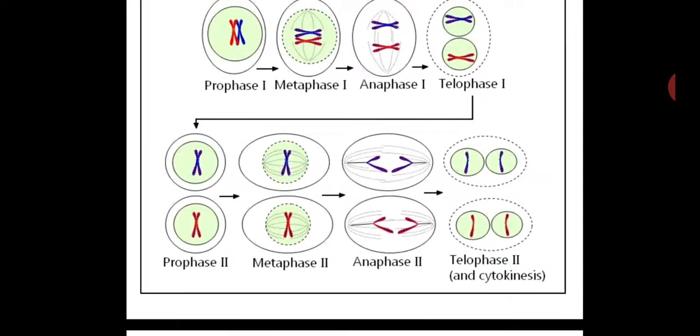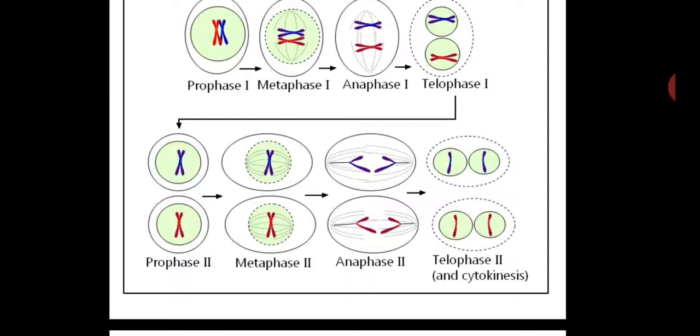Meiosis 2 is again divided into prophase 2, metaphase 2, anaphase 2, and telophase 2. This is almost equal to mitosis. Here every haploid nucleus can condense, and the chromosomes appear very clearly. In metaphase 2 they are arranged at the center of the cell, but here only single chromosomes arrange at the center, not in pairs.